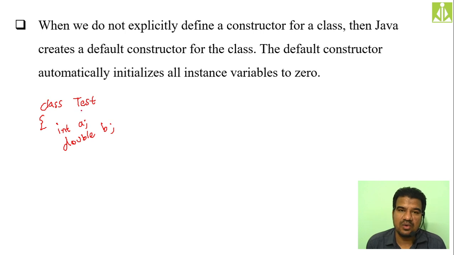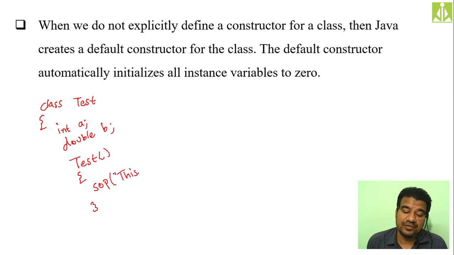So how should I write it? There will not be any return type for the constructor. The constructor name must be the same as your class name, test, followed by a set of parenthesis. And if you are defining the constructor, writing the internal part of it, there is no need to put a semicolon at the end. Take a set of curly brackets and System.out.println of this is my constructor.